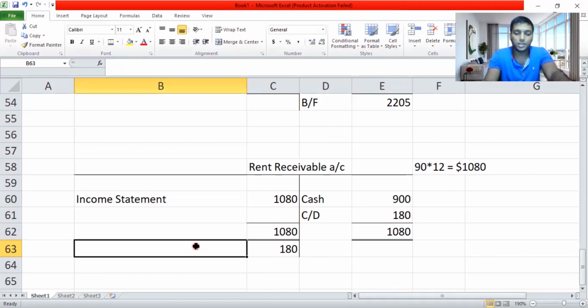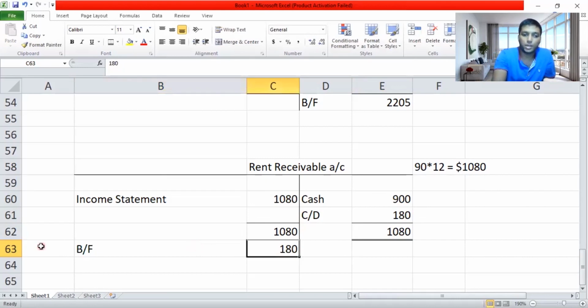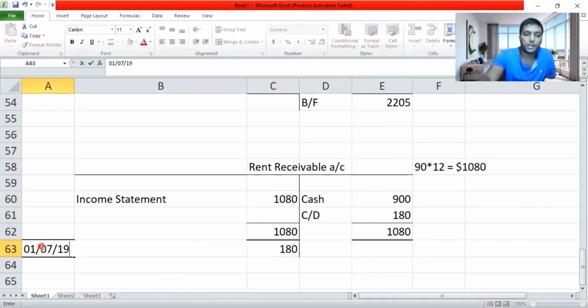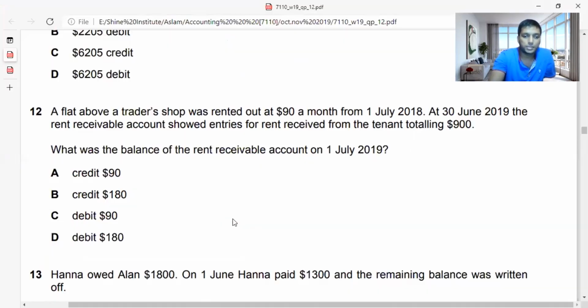So I'll write here rent receivable account carried down, and here brought forward. The value is 180 on 1st July 2019, on the debit side. So let's look, is the answer 180 debit side? Yes, so the answer is the 12th one. D is the answer. So we found that.